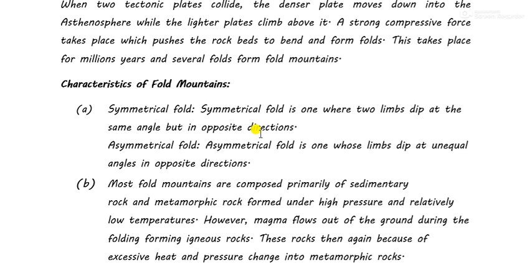When the limbs are not straight, for example in the third diagram, they are a bit tilted and the highest point does not meet the ground at a straight angle, that is called an asymmetric fold. If you did not understand this, I'll put a diagram in tomorrow and you'll understand better with the help of that, so don't worry.